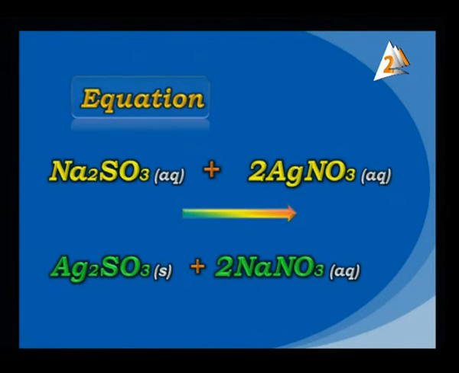As you see, the important one: Ag2SO3, silver sulfite, plus 2NaNO3, sodium nitrate, aqueous solution. The first one is in solid state. This is the big difference between them: the first one is solid and doesn't dissolve in water, and NaNO3 dissolves in water as an aqueous solution.